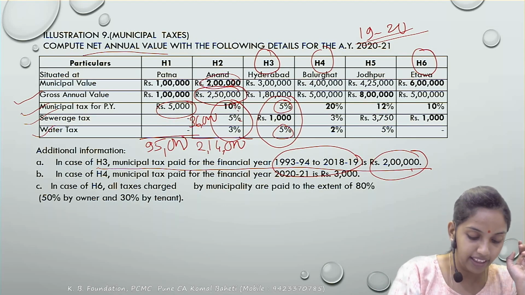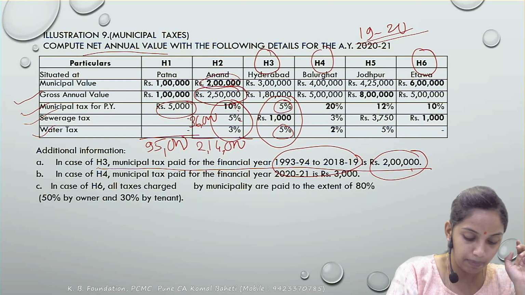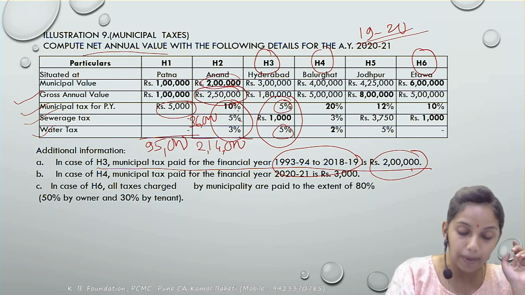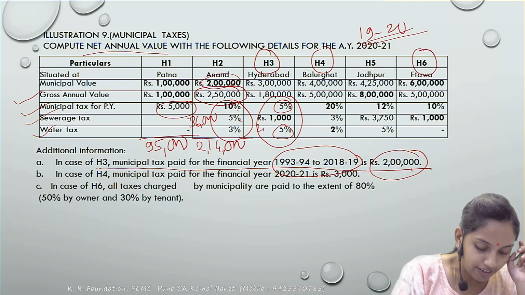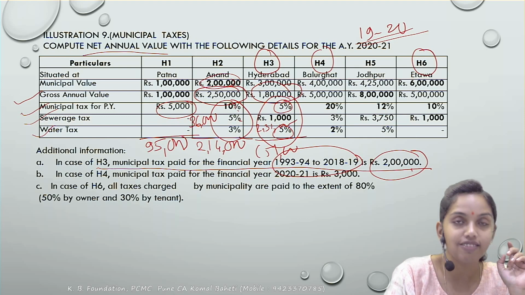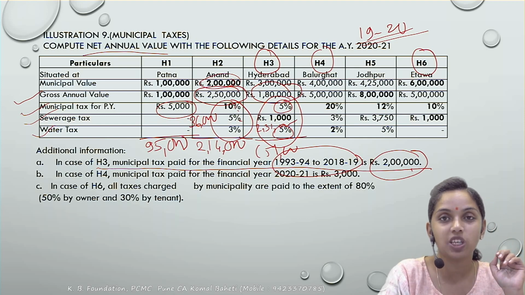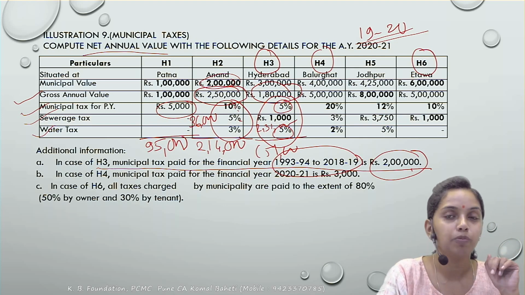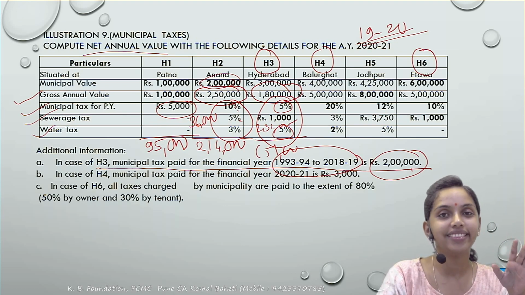So ultimately कितना amount का deduction मिलेगा? 30,000 plus 1,000, 31,000 plus 2 lakh. So 2 lakh 31,000 would be allowed as a deduction. So NAV would be negative in this case because the gross annual value is 1,80,000 and the municipal taxes deduction is 2,31,000. Correct? So you'll get the NAV negative. I told you that the municipal taxes amount could be higher than the GAV.